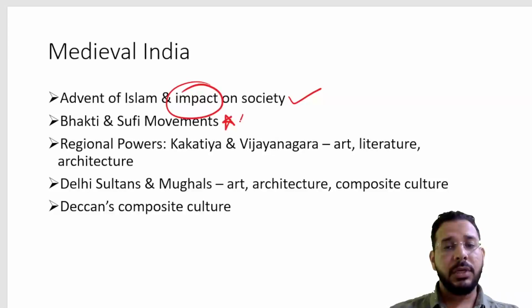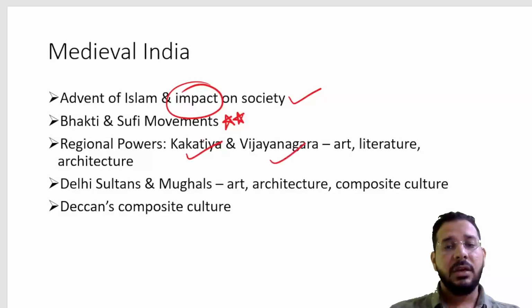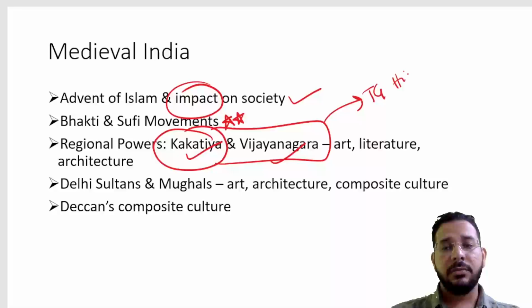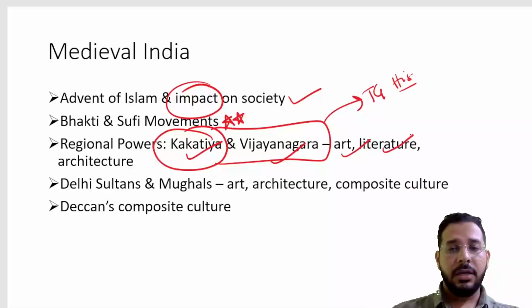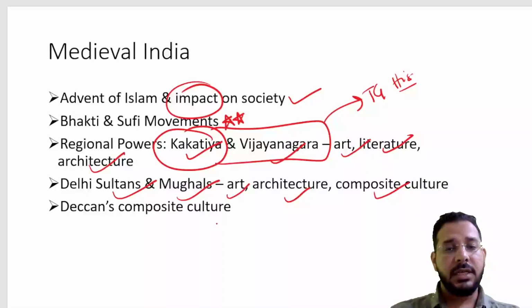Then most important are the Bhakti and Sufi movements. Then we will study regional powers like Kakatiyas and Vijayanagaras. Kakatiyas you study in depth in Telangana history. So, you can take the Kakatiyas and Vijayanagaras and study their art, literature and architecture in Telangana history. Then we have Delhi Sultans and Mughals, their art, architecture, culture, society, etc. we have to study there.